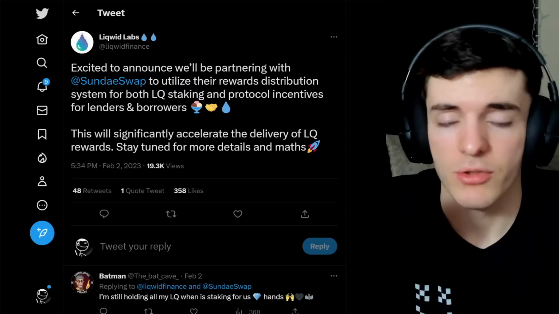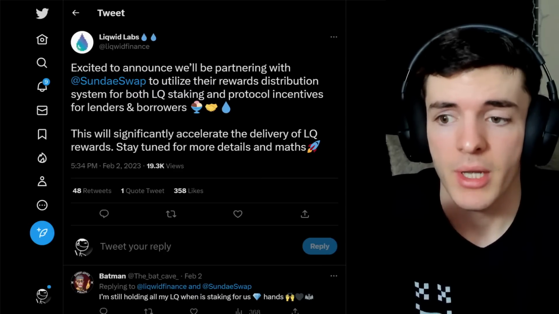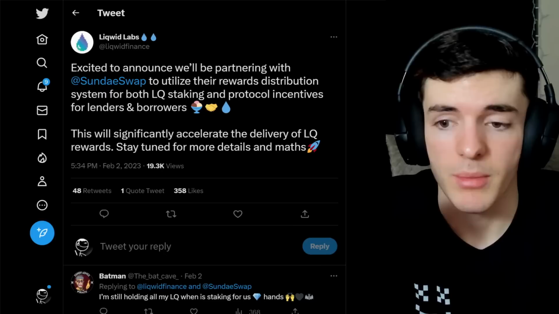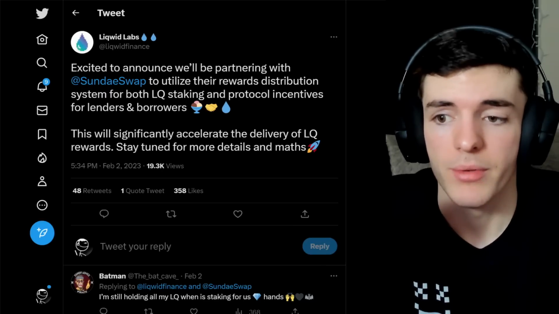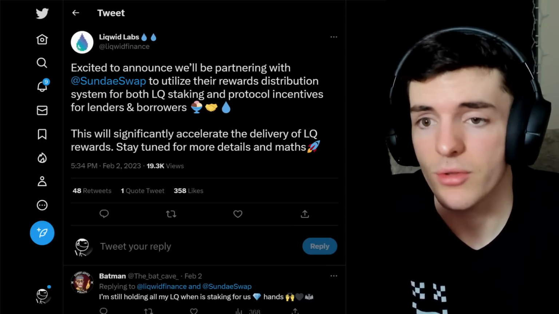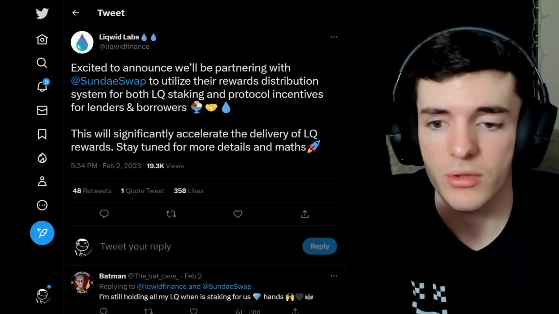Now, as I mentioned, there's only 2x yield stream right now in Cardano, but there has been announcements of SundaeSwap utilizing the rewards distribution system for LQ and partnering with Liquid Labs. So this is going to accelerate the growth of those 3rd and 4th and 5th and 6th yield streams as this progresses.